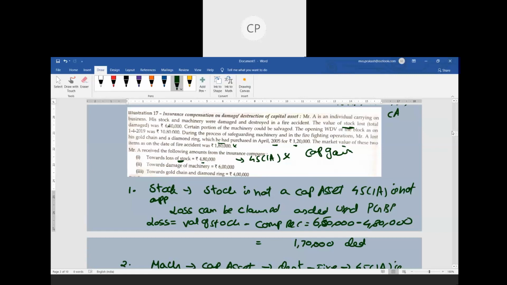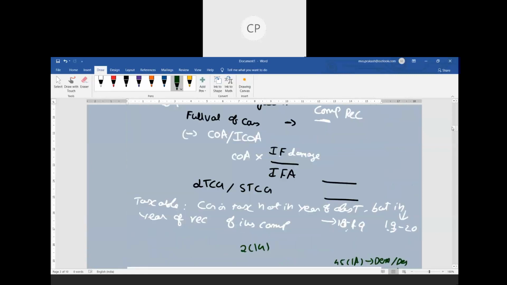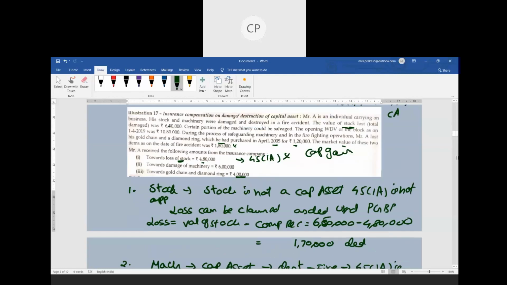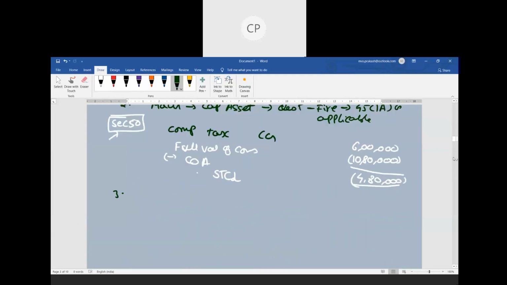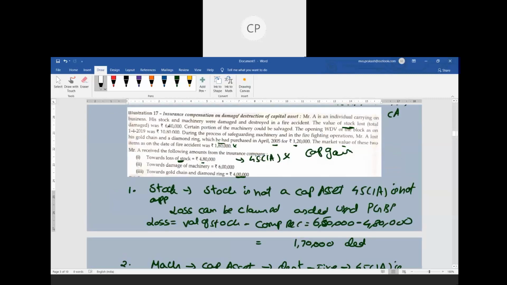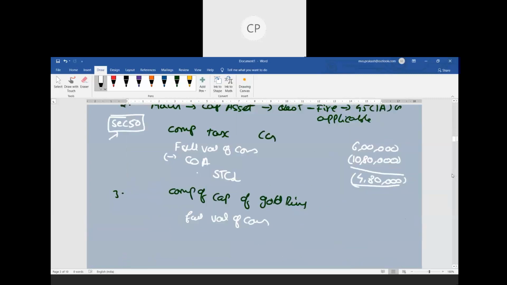Compensation received is important, because Section 45 subsection 1A says what? Compensation received will be considered as our full value of consideration. So, computation of capital gains in case of gold ring. Now, full value of consideration: how much came from the insurance company? 4 lakhs. Now 4 lakhs is the money which is received.